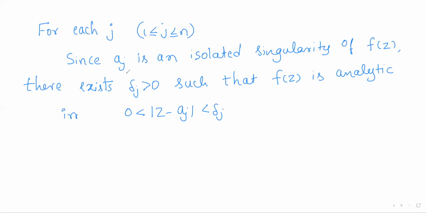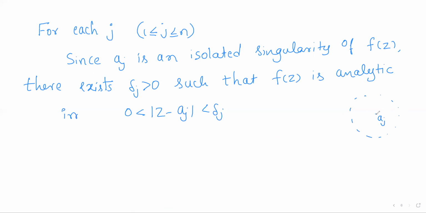Aj is an isolated singularity, meaning, as the name indicates, it is isolated. There is a neighborhood around aj which does not contain any other singularity. So there is a neighborhood around aj.